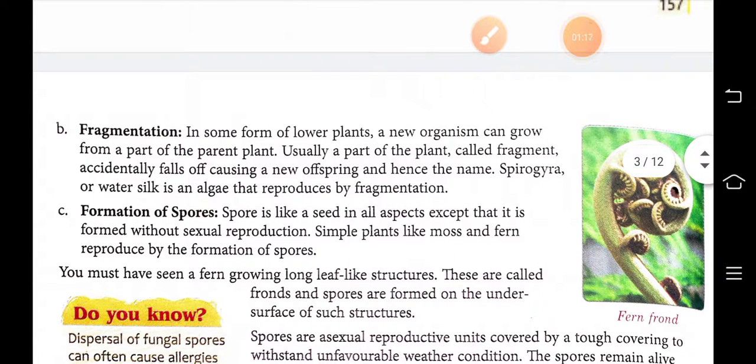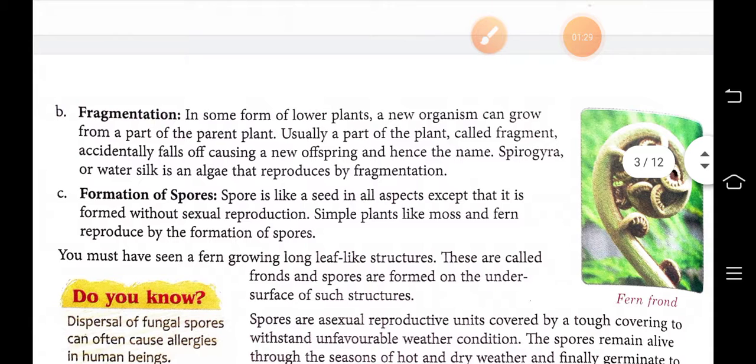This happens in Spirogyra, or water silk, which is an alga that reproduces by fragmentation. The only thing is that when the favorable condition comes, then the small piece of the plant develops into a new one.